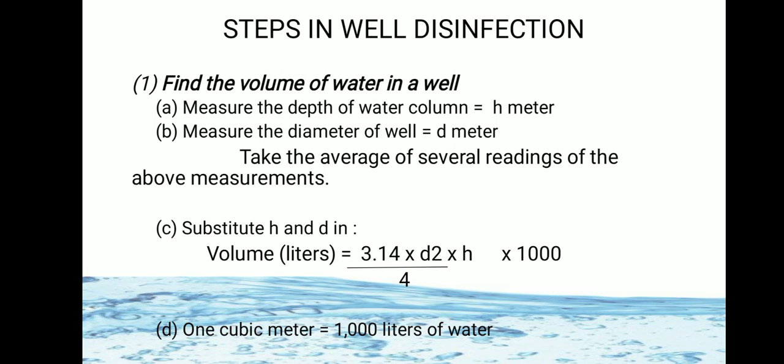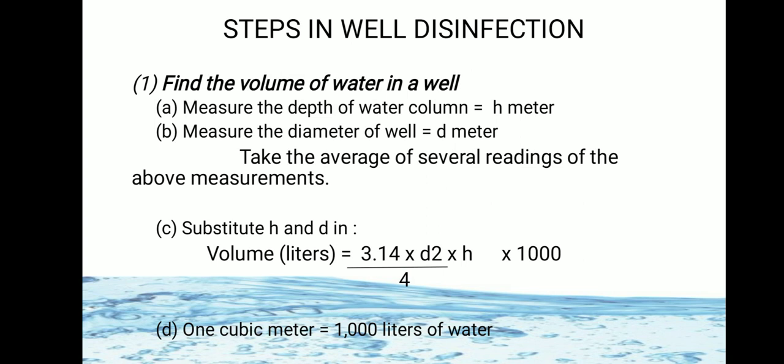into 1000. So what is the formula? Volume in liters is equal to 3.14, that is pi, into depth of the water column into diameter of the well square, divided by 4, into 1000.